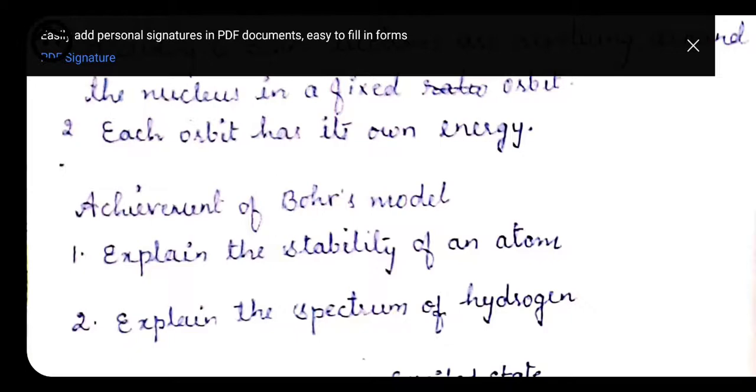For coming back to its shell, because each shell has a different energy level, it has to lose all the extra energy that was gained by the electron. After losing this energy it can come back to its original shell. With the help of this, Bohr was able to explain the stability of an atom.